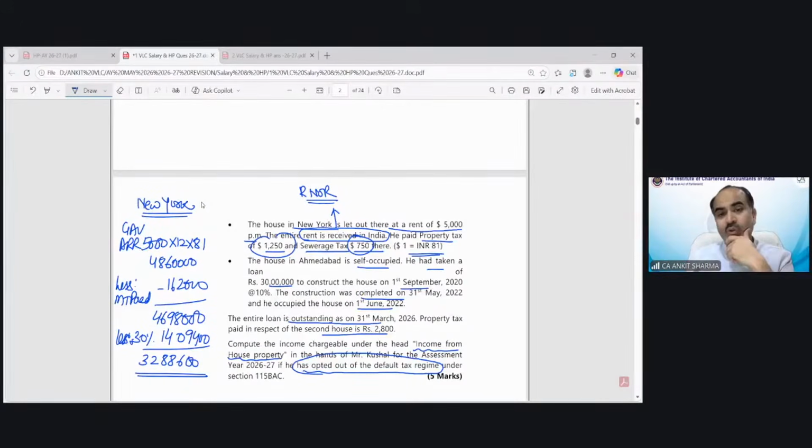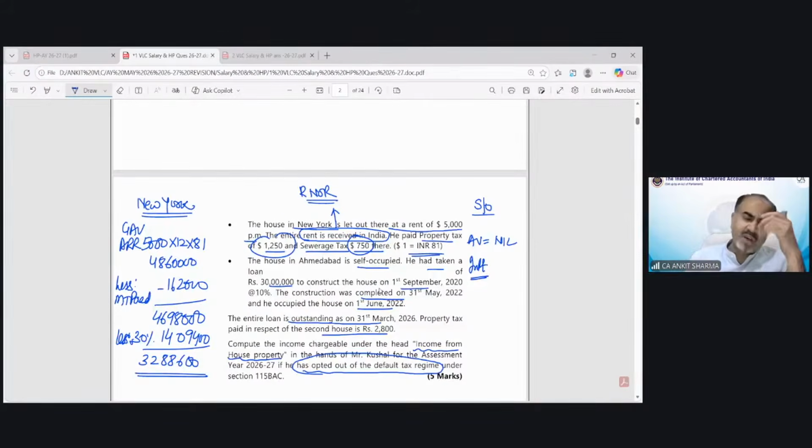But now we need to solve the house in Ahmedabad. Because this property is self-occupied, technically your annual value will automatically be nil. Municipal tax is irrelevant. Only one thing you can claim as deduction because we are under the optional tax regime.